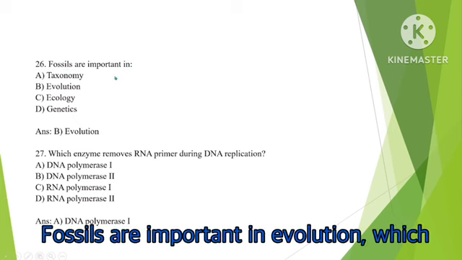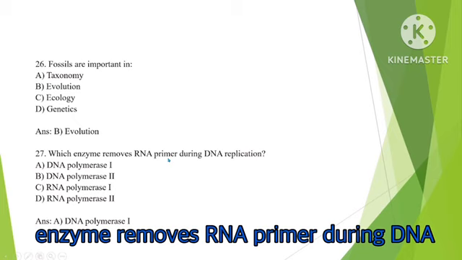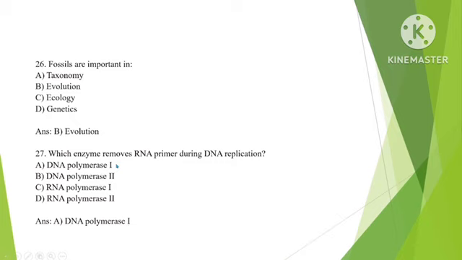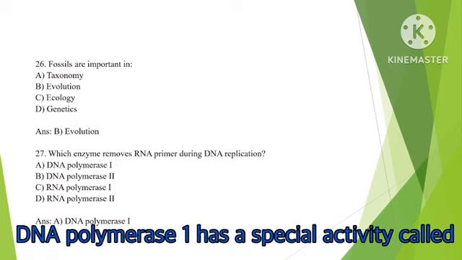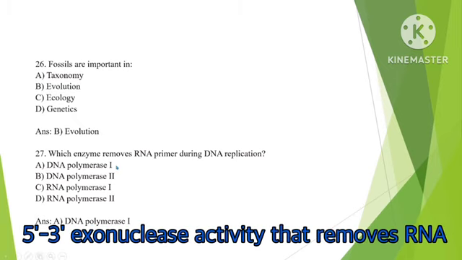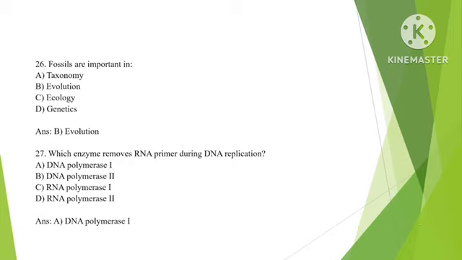Fossils are important in evolution. Which enzyme removes RNA primer during DNA replication? It is DNA polymerase 1. DNA polymerase 1 has a special activity called 5' to 3' exonuclease activity that removes RNA primers.